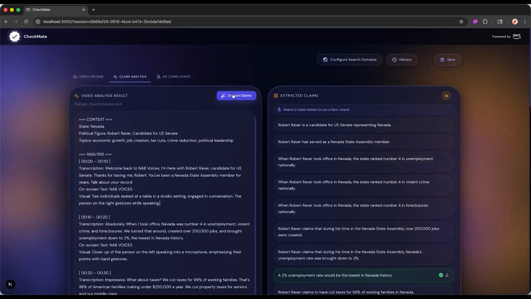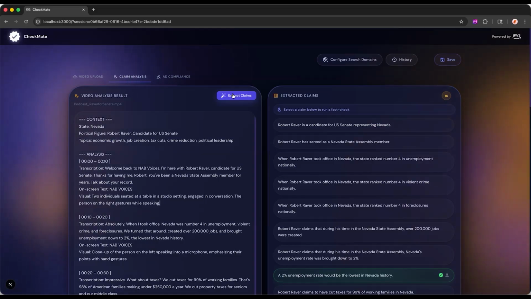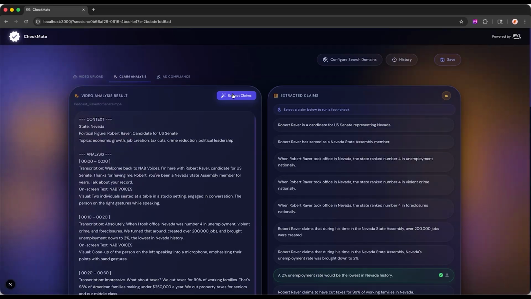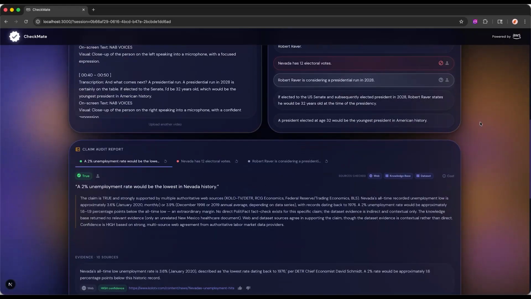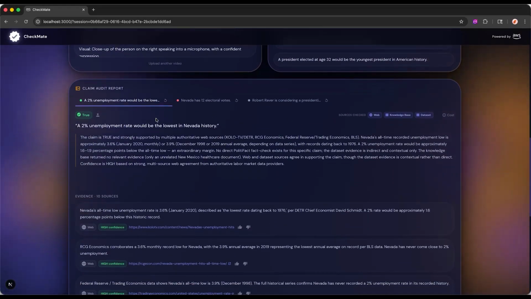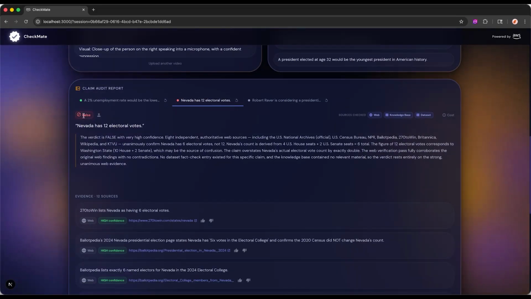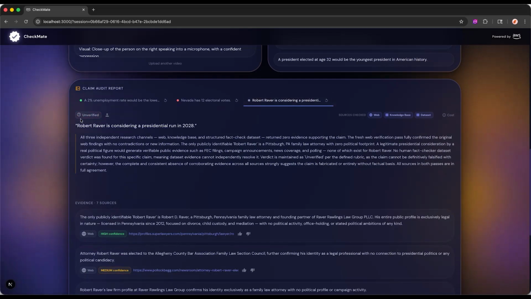We then extract the claims that can be verified and launch a swarm of agents to analyze different sources of data and generate an audit report with source references below. So we see here an example of a verified true claim, one that was verified to be false, and one that was unverified.